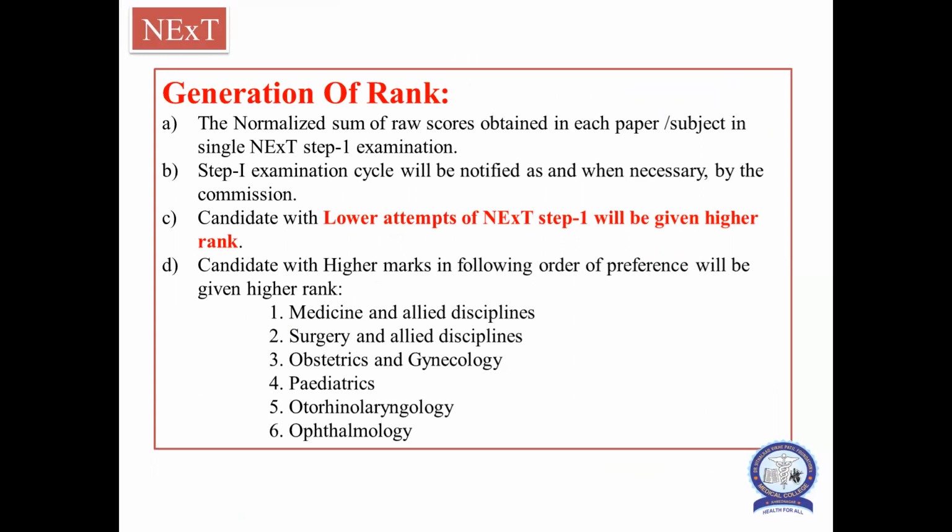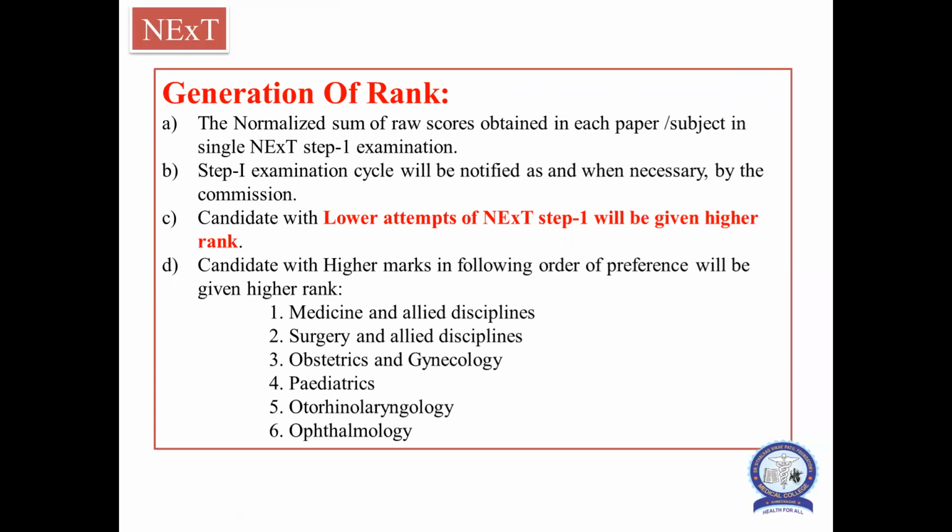The normalized sum of raw scores obtained in each paper or subject in a single NEXT Step 1 examination. The Step 1 exam cycle will be notified as and when necessary by the commission. A candidate with fewer attempts of NEXT Step 1 will be given a higher ranking, because some candidates give multiple attempts to improve their score, and a candidate who has given only one attempt, whatever his score, will get the priority.